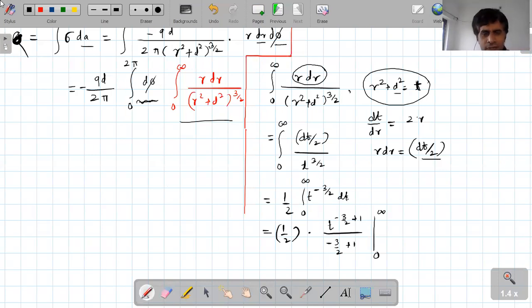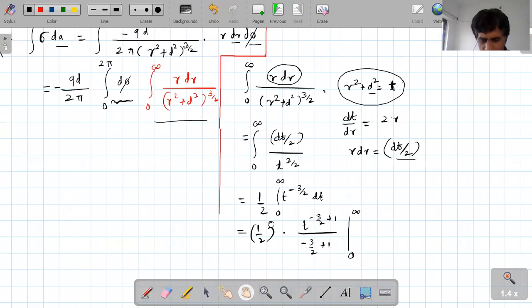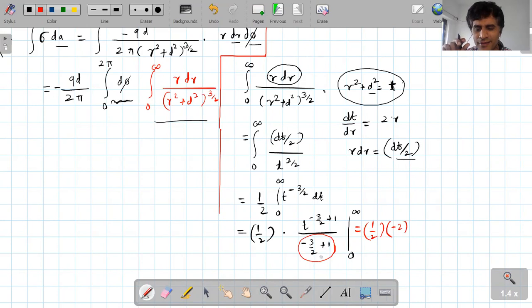So this is equal to half into, 1 upon minus half, which is minus 2. Understood, dear student? 1 upon minus half can be written as minus 2.